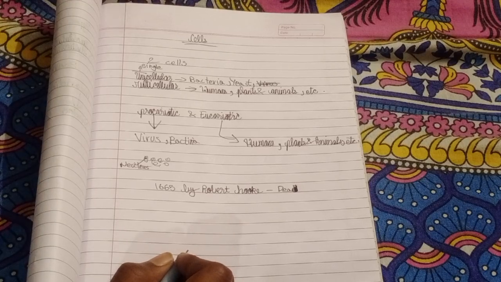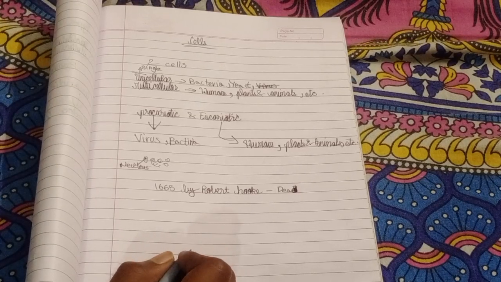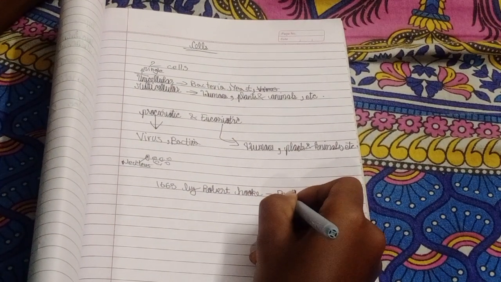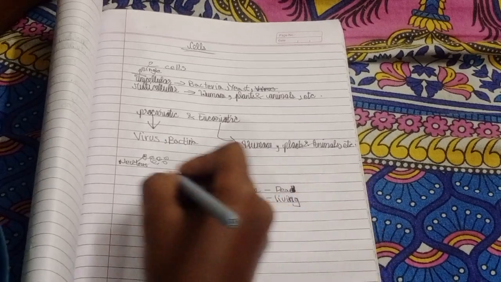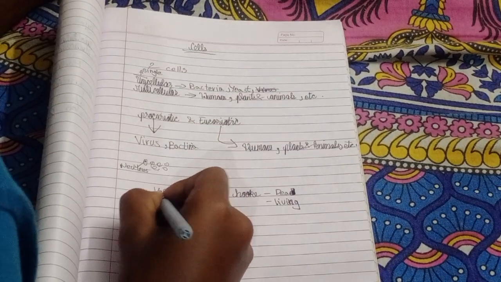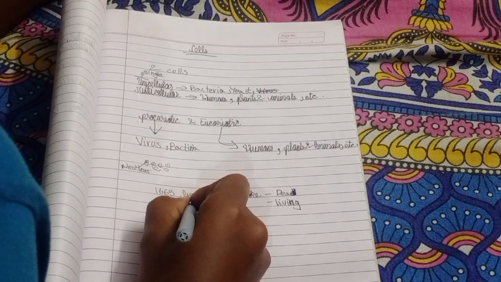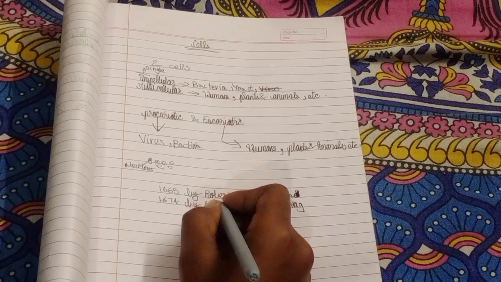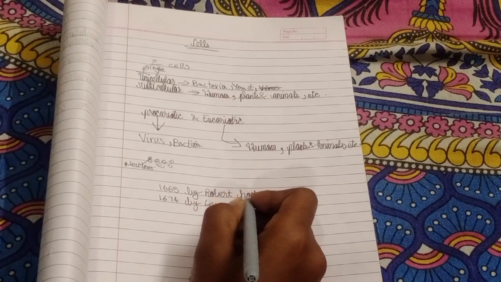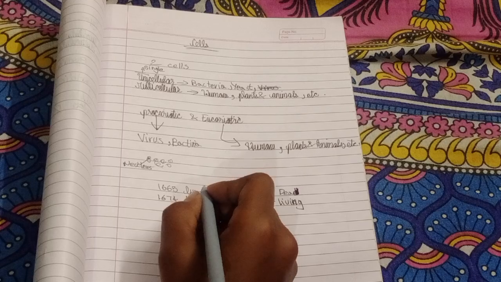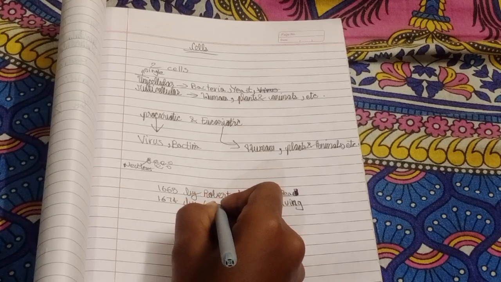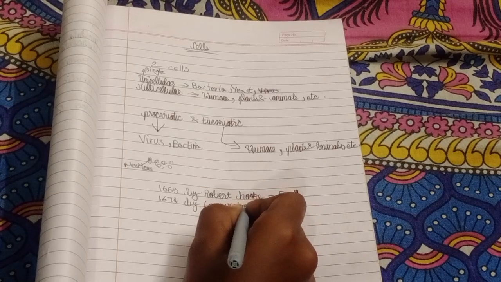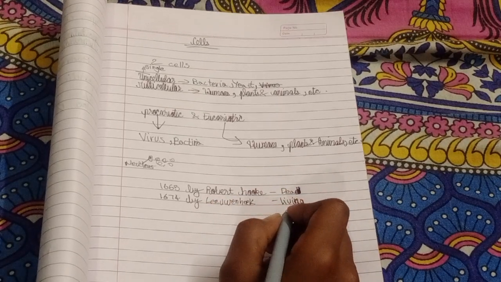And the first living cell is in 1674, by whom I forgot the name. Leeuwenhoek, but the spelling is different. He discovered a living cell, friends.